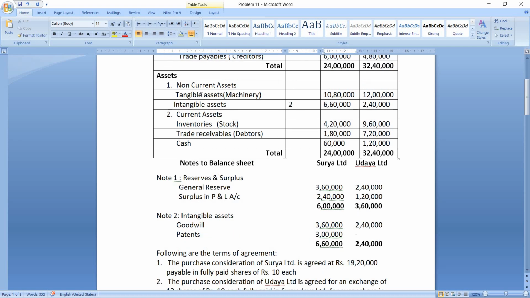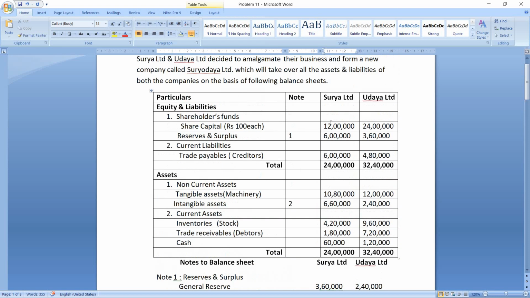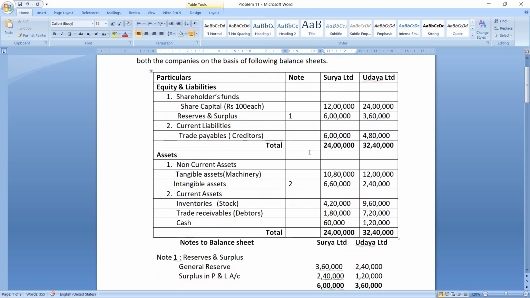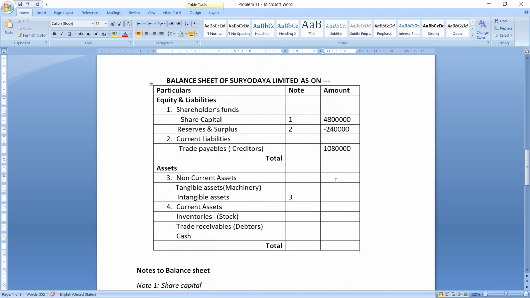So first non-current assets, that is tangible assets, machinery. Machinery is given 10,80,000 for Surya Limited and 12 lakhs for Uday Limited. So we have to make the total and show it in the balance sheet. So that will be 22,80,000. Next is intangible assets.